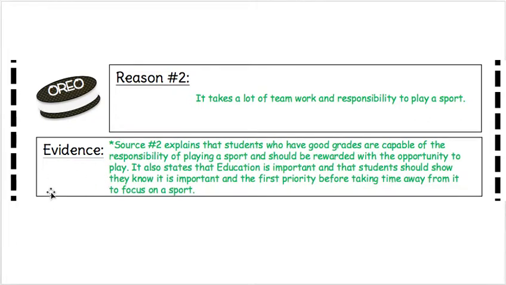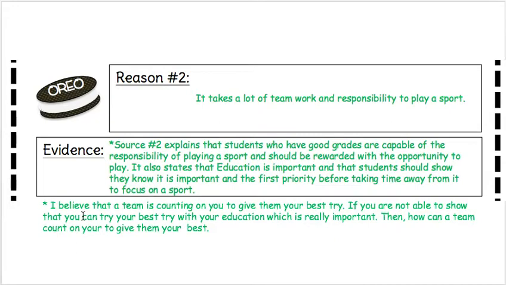It also states that education is important and that students should show they know it is important and the first priority before taking time away from it to focus on a sport. So I've added my 2 pieces of evidence from my text. The last thing is I needed to put in my own thought to tie it all together.